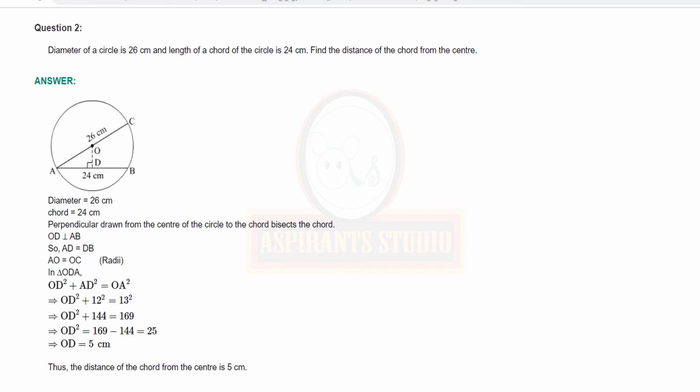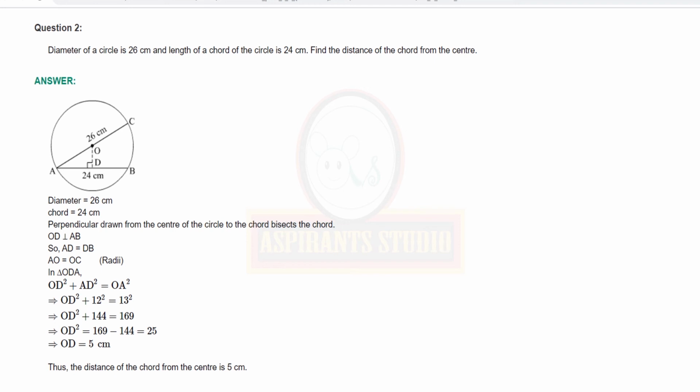Now in right angle triangle ODA, you have to write the right angle triangle ODA by Pythagoras theorem. Write that. In right angle triangle ODA by Pythagoras theorem, hypotenuse square is equal to one side square plus other side square. OA square is equal to OD square plus AD square. Substitute the values and find out OD.